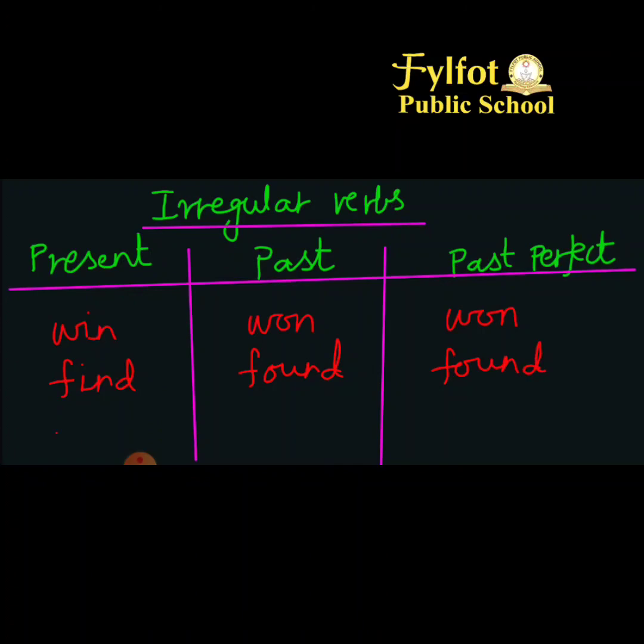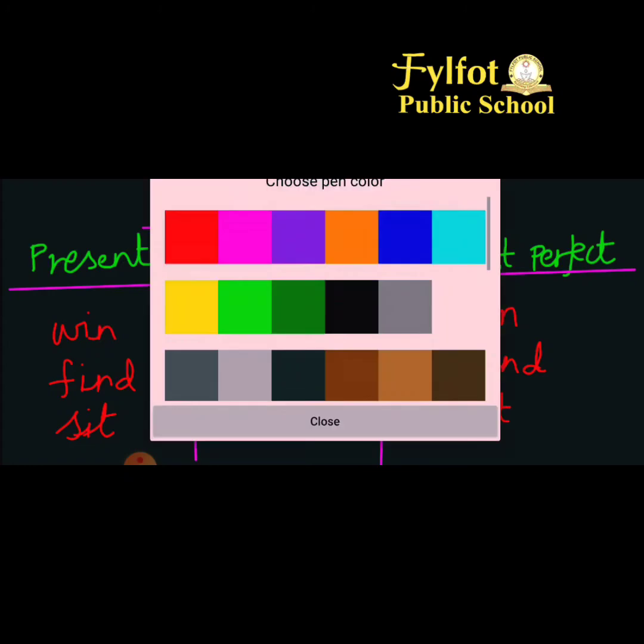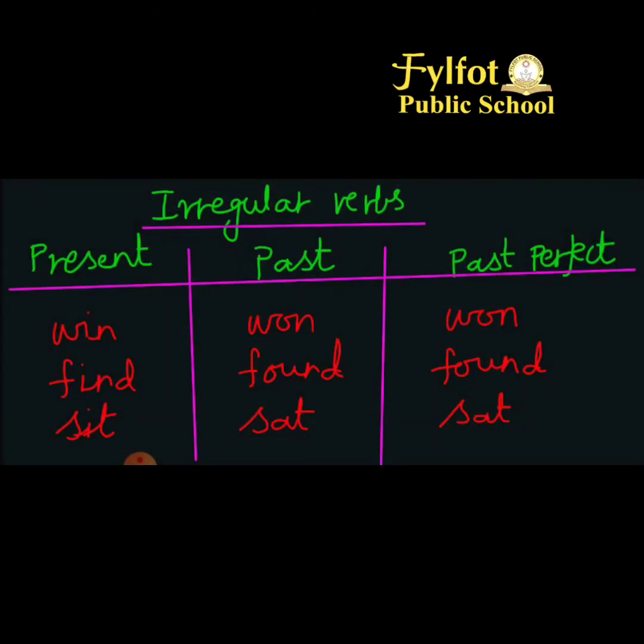Let's take one more example: sit, sat, sat. These are some examples where the past tense and the past participle are the same. There is a vowel shift, but the past and the past participle are the same. So this is another form of irregular verbs. I hope you understand the difference between regular verbs and irregular verbs, or weak and strong verbs.